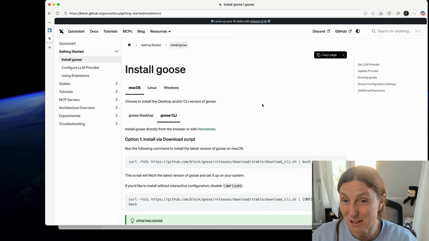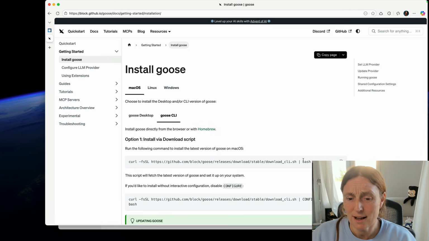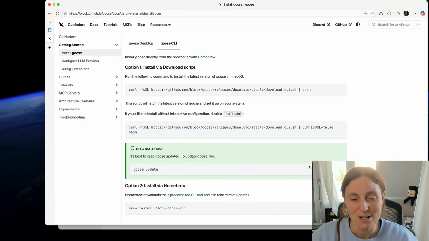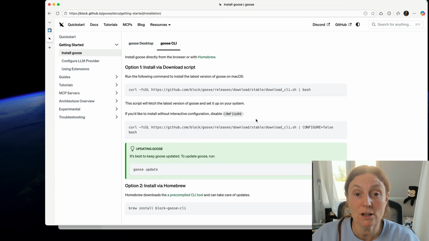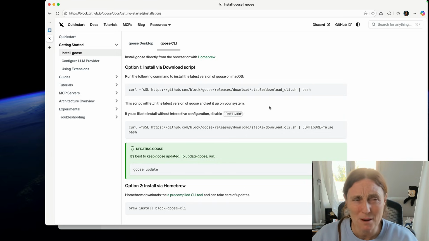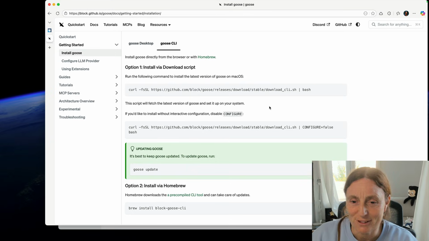Now, I started using the documentation, but like everybody else, I got to the first line, and then I forgot about reading the docs and just tried to continue on and get things done. I was installing the CLI. Goose has a desktop app, but also has a CLI. I'm a bit more of a desktop fan than a CLI fan, to be honest, but the world's gone a bit mad into CLI, so I just wanted to give that a go. We've got the Copilot CLI, we've got Claude CLI, so I said, let's have a look at the Goose CLI as well, see the difference.